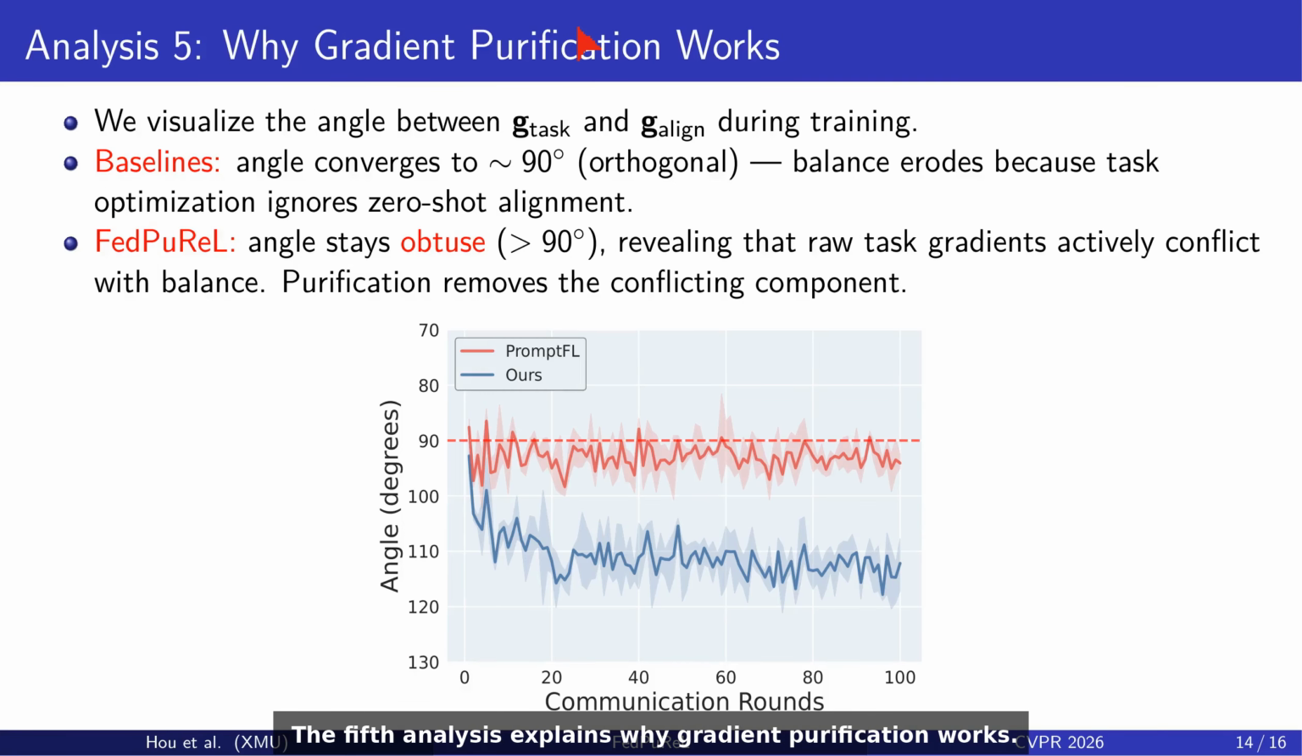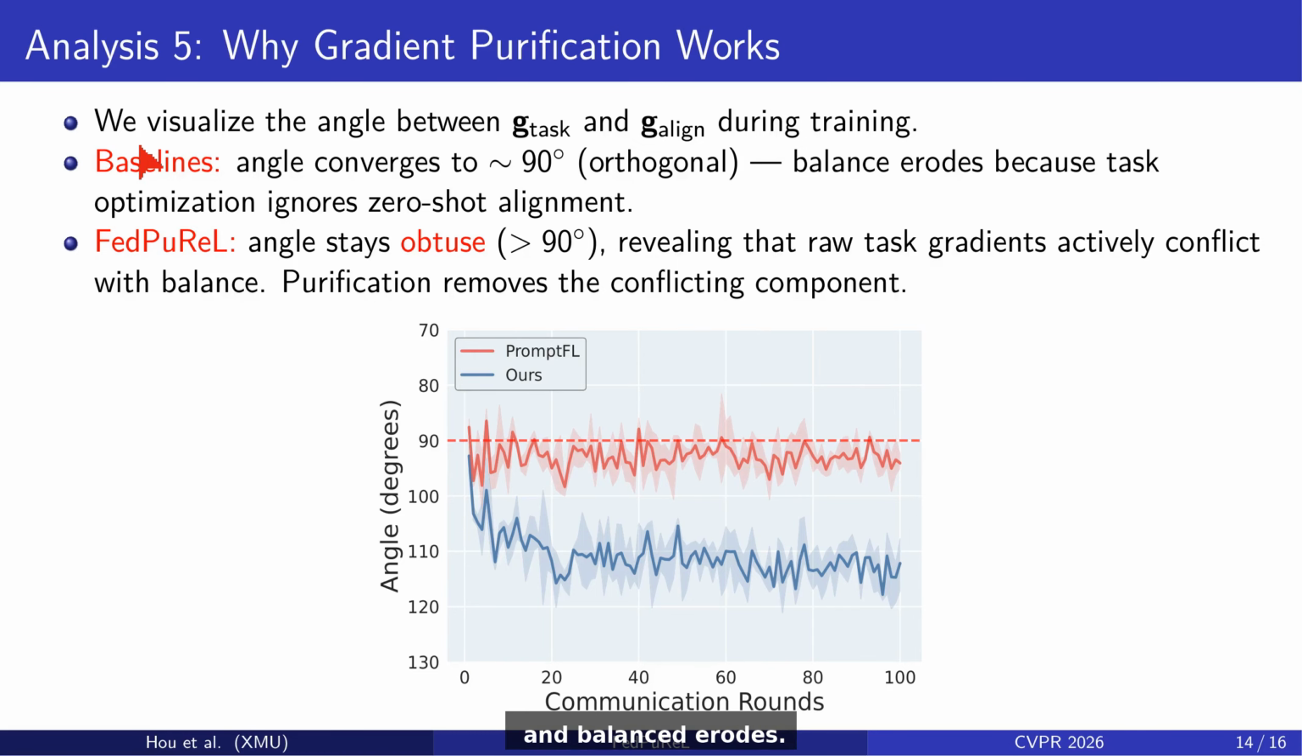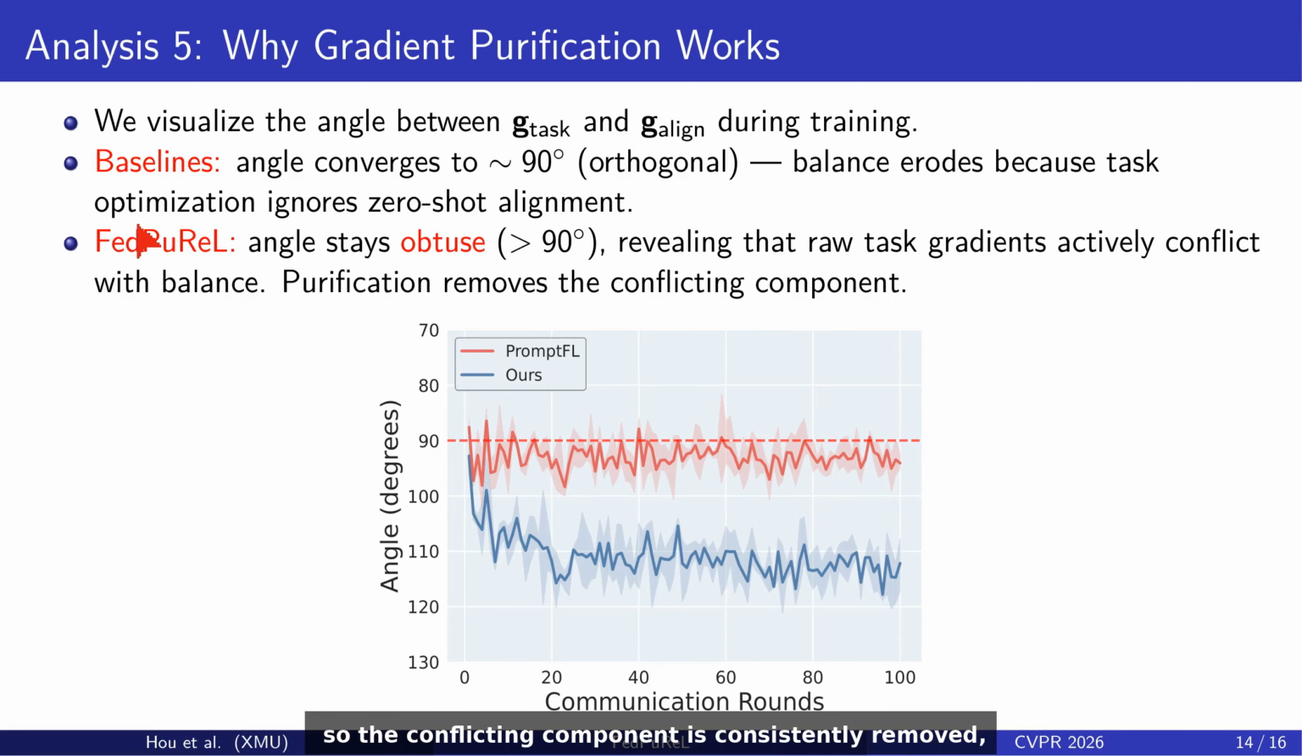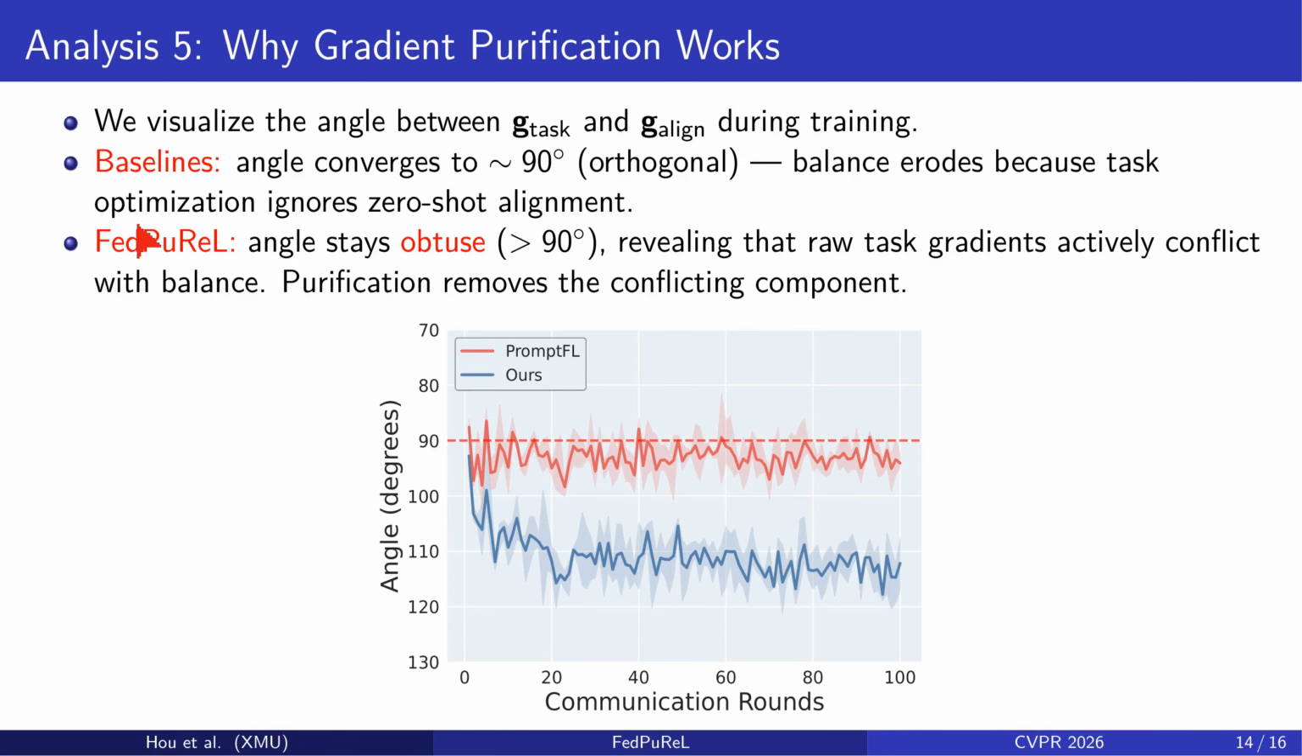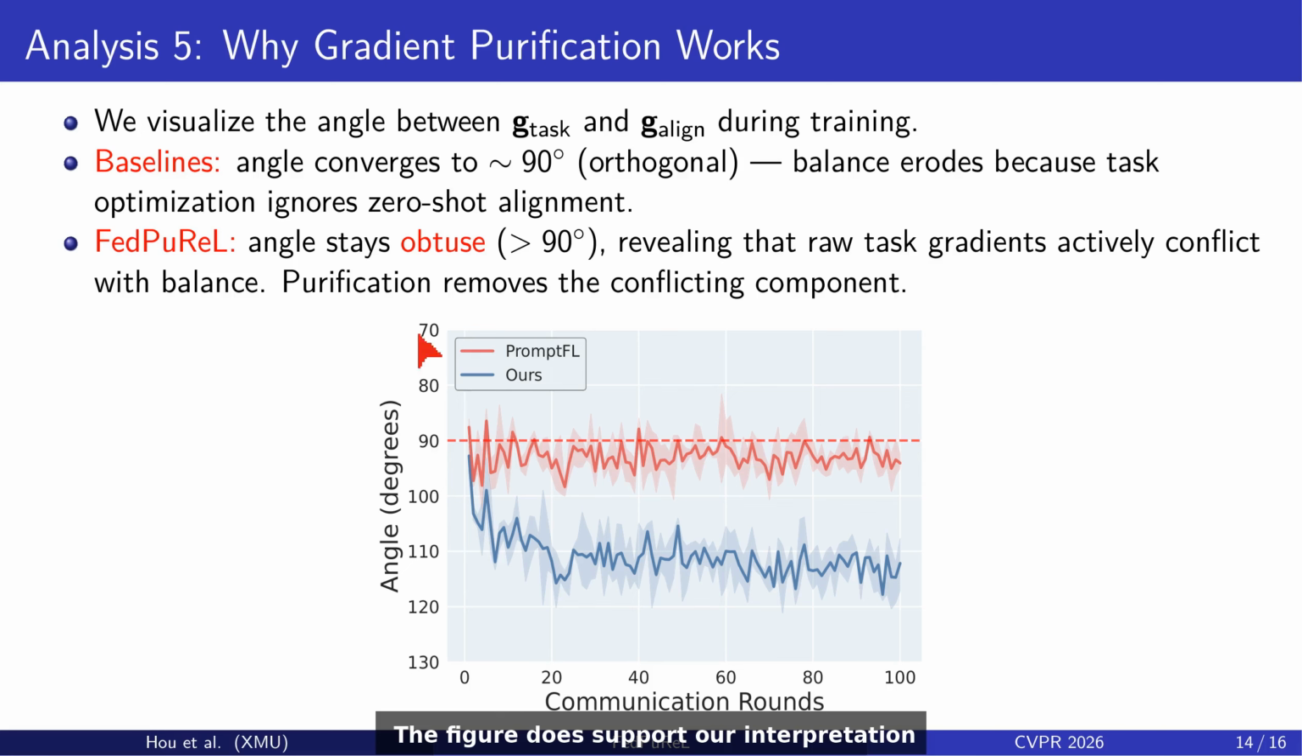The fifth analysis explains why gradient purification works, by visualizing the angle between the task gradient and the alignment gradient during training. For baselines, the angle converges toward 90 degrees, meaning task optimization ignores zero-shot alignment and balance erodes. For FatPro, the angle stays obtuse, so the conflicting component is consistently removed and updates remain balance-aware. The figure thus supports our interpretation that purification preserves alignment rather than merely slowing learning.